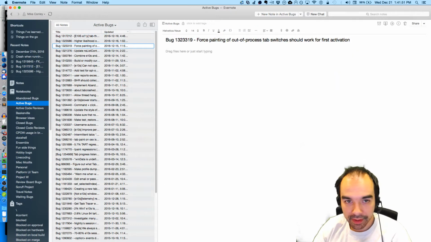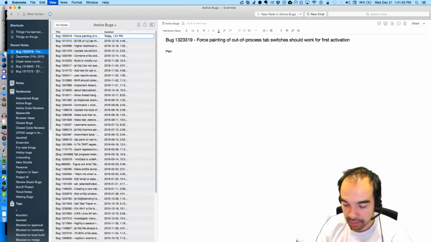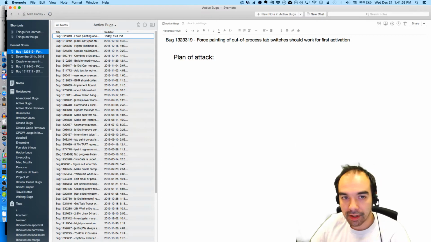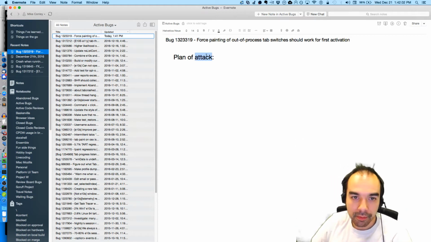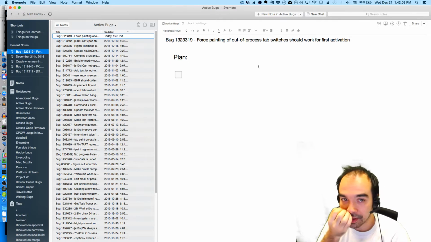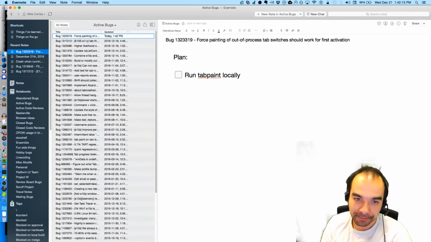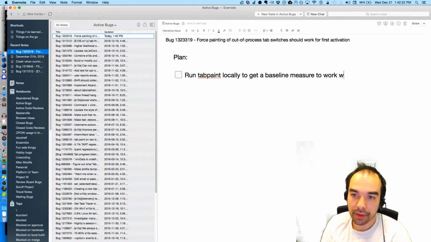So here's my plan of attack. I know that sounds very violent. I'm just going to say plan. And I'm going to put checkboxes because it always feels good to check those off. Run tab paint locally to get a baseline measure to work with.